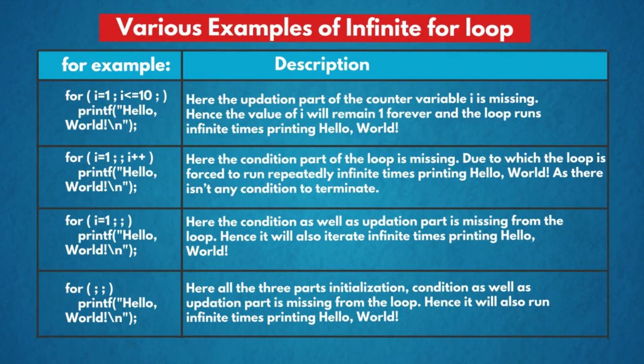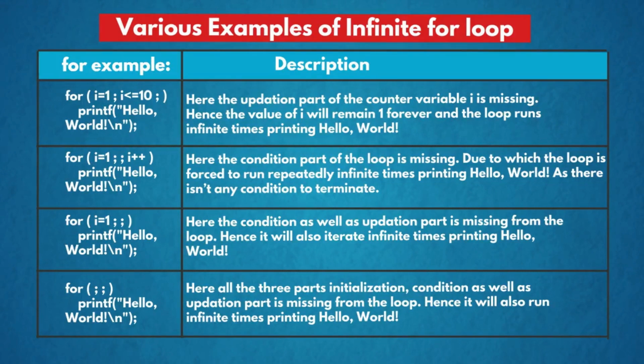The second example: for i = 0, without any conditional statement, there is only the updation i++. Here the condition part of the loop is missing, due to which the loop is forced to run repeatedly infinite times printing hello world, as there isn't any condition to terminate the loop.